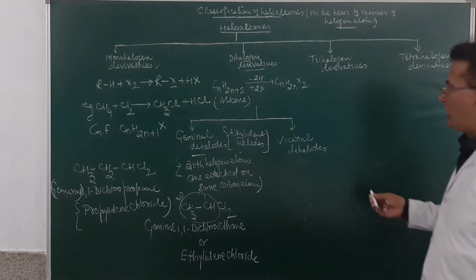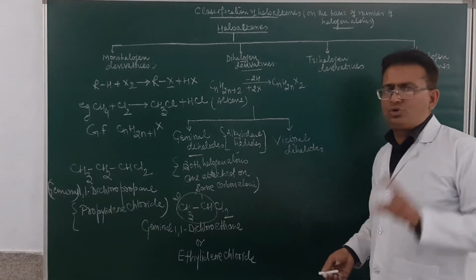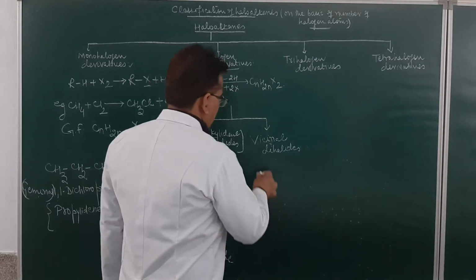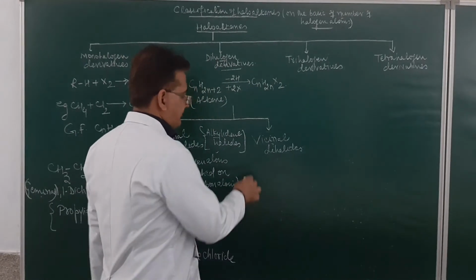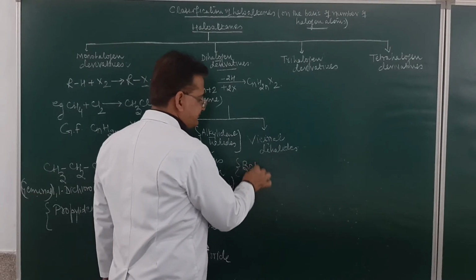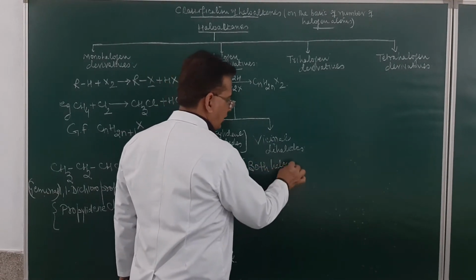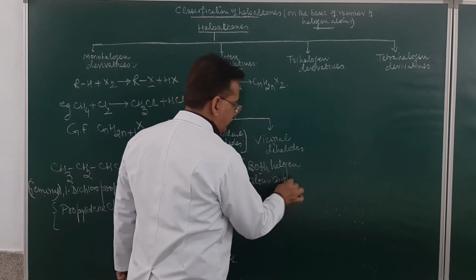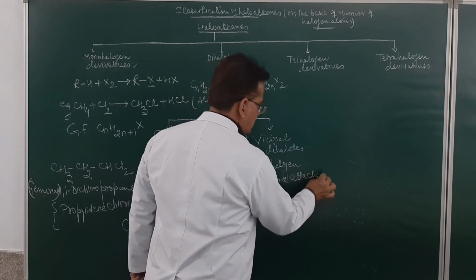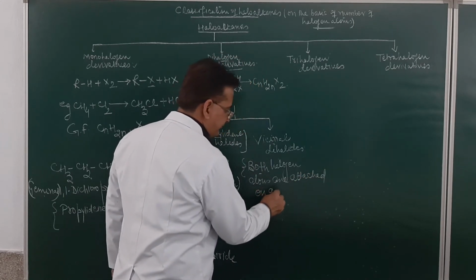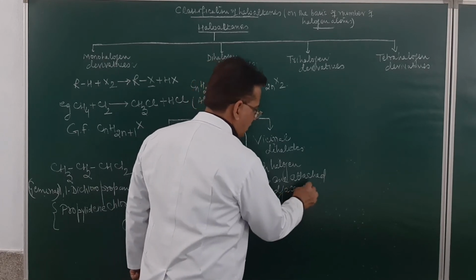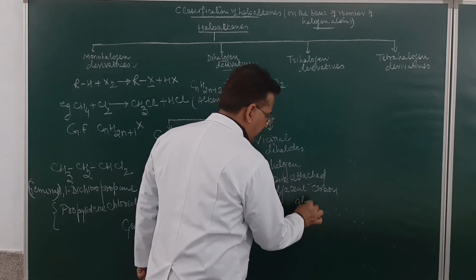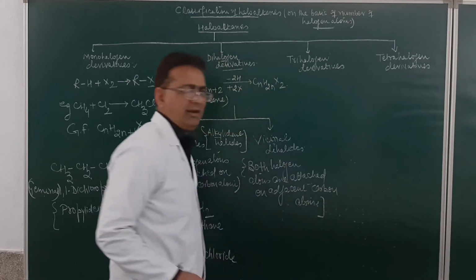Similarly, if we talk about the vicinal dihalides, here the two halogen atoms are present, but both the halogen atoms are attached adjacent to each other. So both halogen atoms are attached on adjacent carbon atoms.